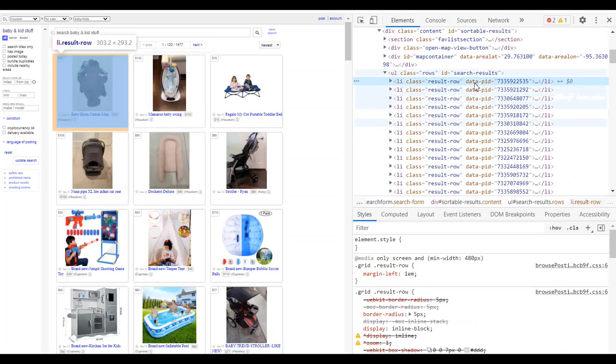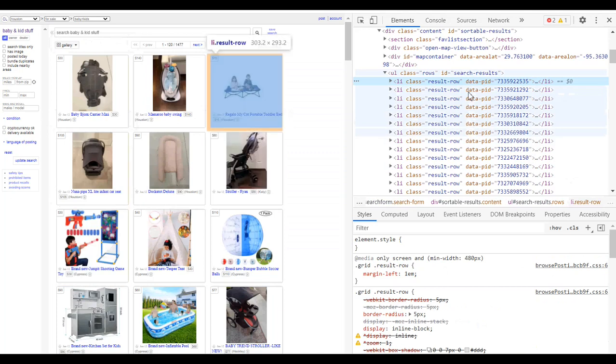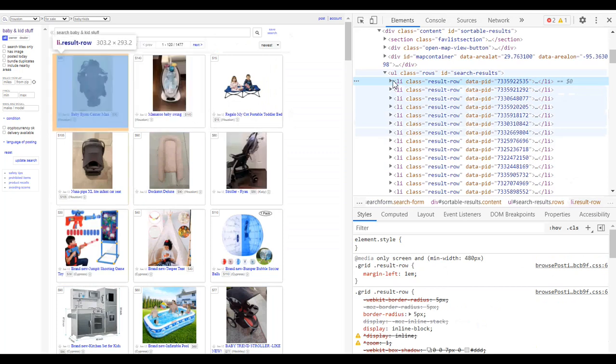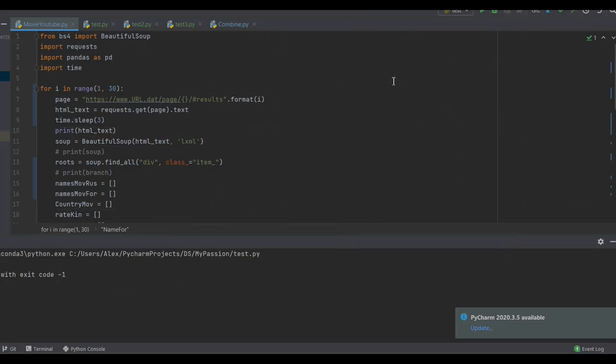After we have identified the root, we need to extract the information step by step. Let's return to Python. Create a variable which is equal to the URL of the page. Using the requests library and the get method, we transform our page into text with code. Do not forget to add the word text at the end, separated by a dot. It tells Python that we need just the text here.